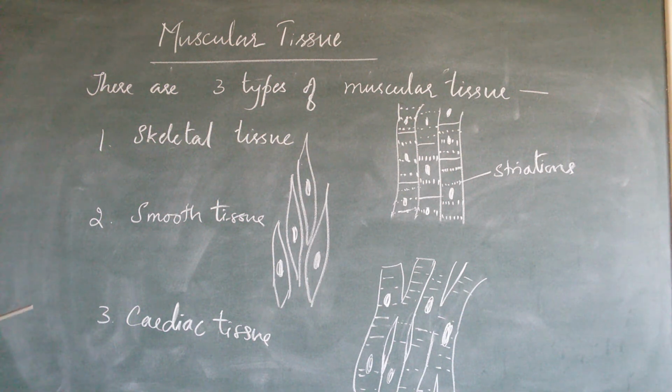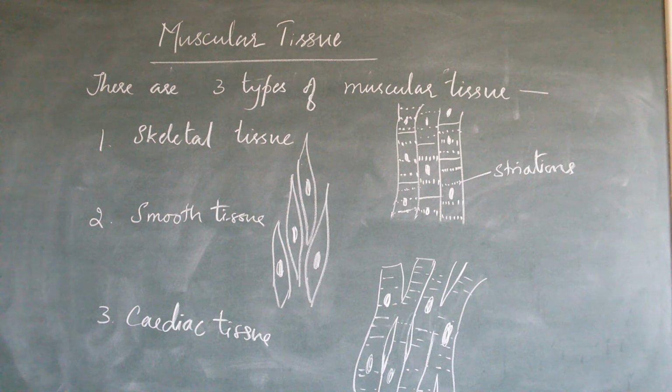So in muscular tissue you have three types: skeletal tissue, smooth tissue, cardiac tissue. Skeletal tissue is attached to the bones, and they have very high contraction and relaxation. Because of them we can move. The bones are moving because of the skeletal tissue. They have striations, hence it is also known as striated tissue. It is voluntary. That means it is in our control.